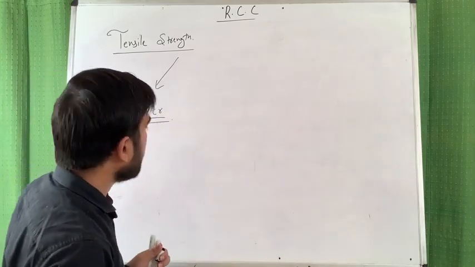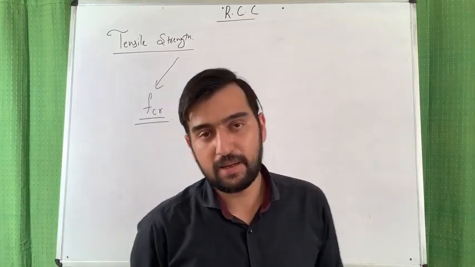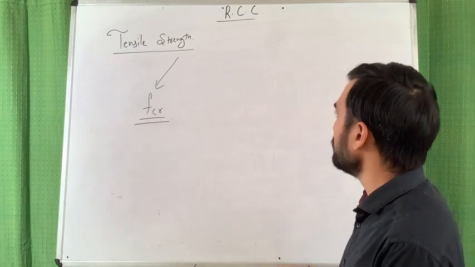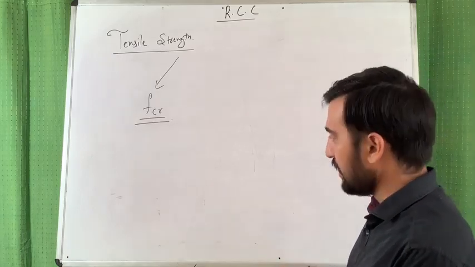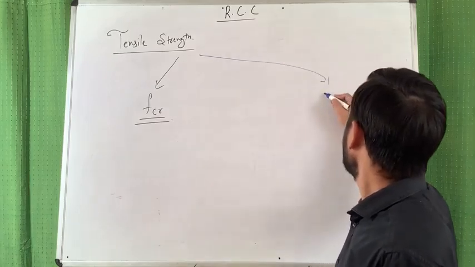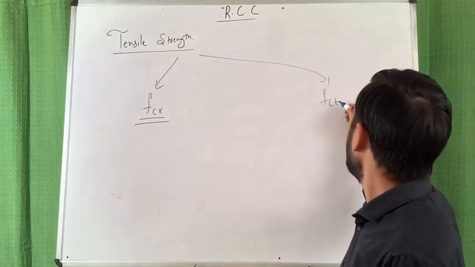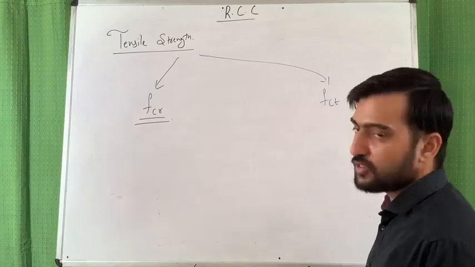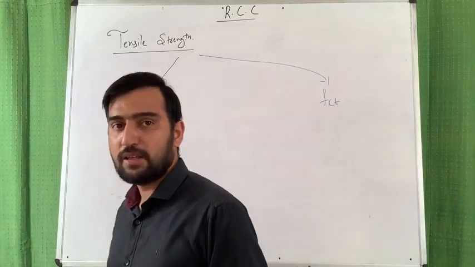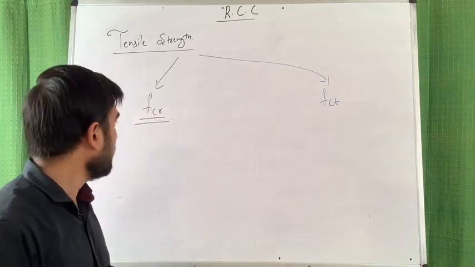FCR represents tensile strength in bending, and if it is occurring due to direct tension, then it is known as FCT, concrete in direct tension. So one is FCR and another is FCT.